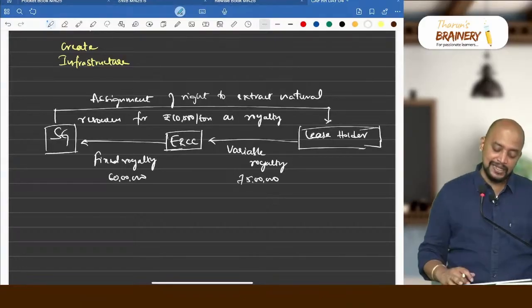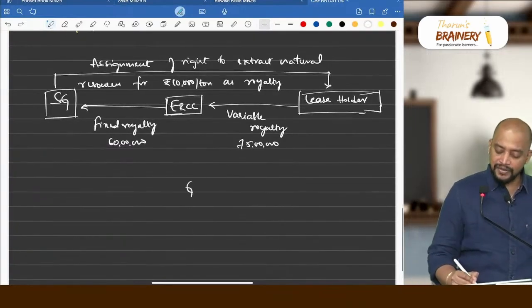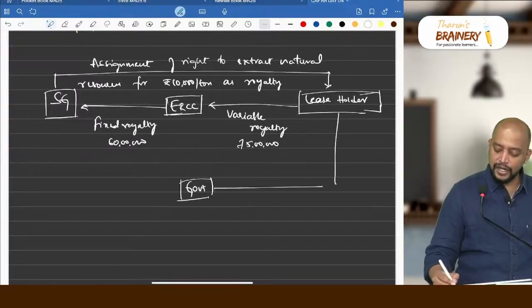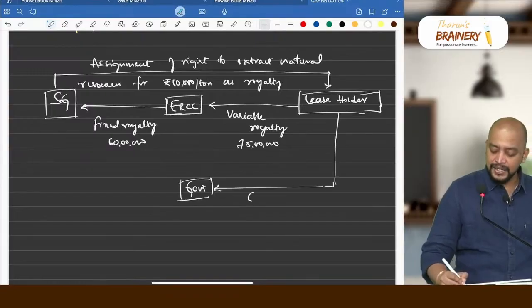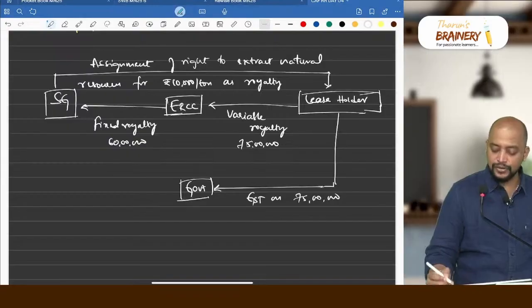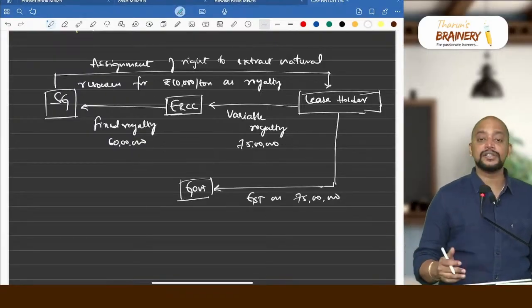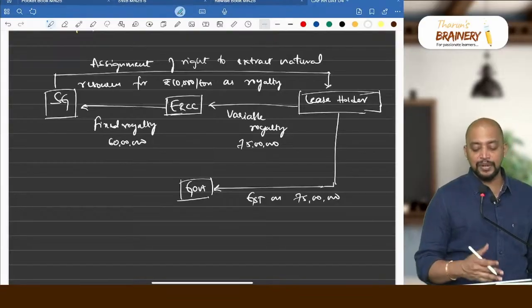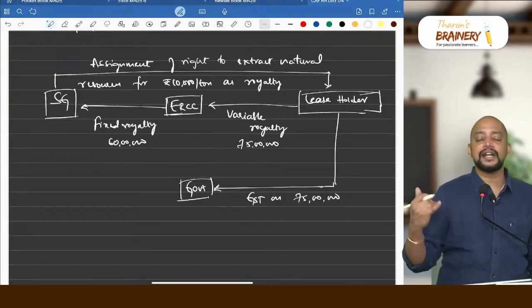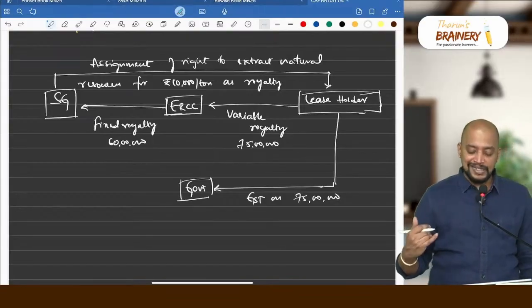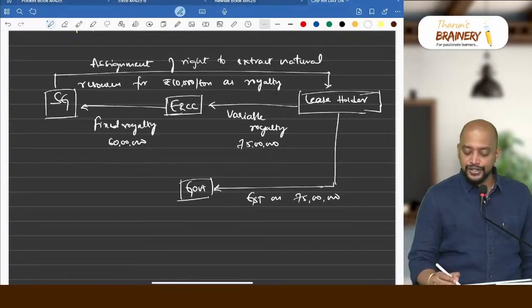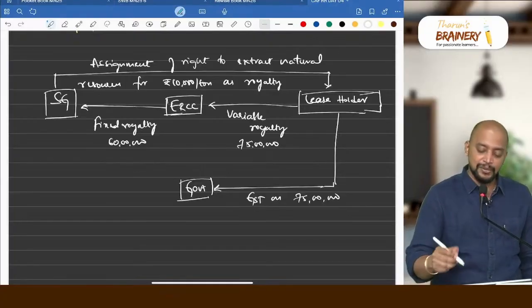Now what will happen in this case? To government, that is central government, the leaseholder will anyhow pay GST under RCM. So GST on 75 lakhs, who will pay? The leaseholder will pay anyhow GST on 75 lakhs, because in case of services provided by government to business entity, it is covered under RCM. So liability to pay GST is on recipient. Therefore GST on rupees 75 lakhs will be payable by leaseholder.